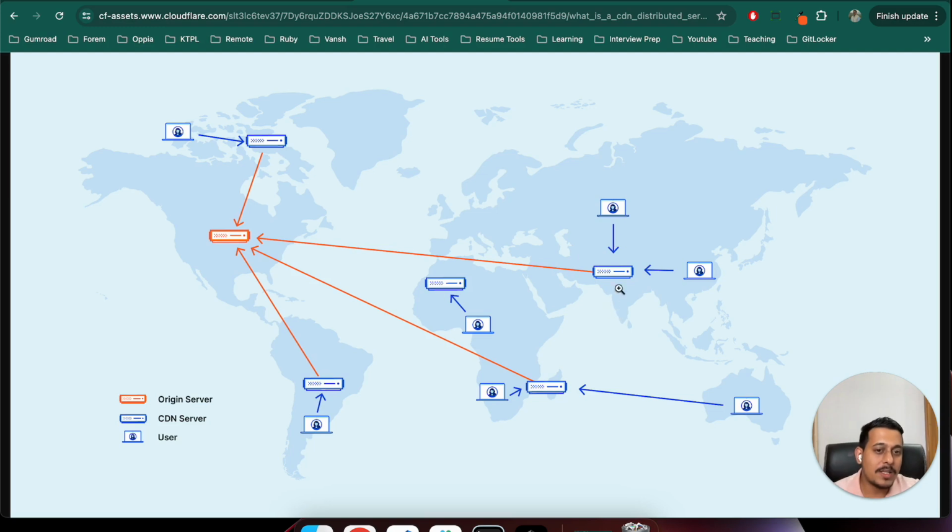Okay. And once I made the request, now my friend who is from Bangalore makes the same request. They won't have to go to the original server. They will just have to get it from the CDN and they can quickly access it. So now other users will get it quickly. Similarly, if someone is from South America, they won't make a request to India. They will make it to their CDN, and that CDN can make a request to the original server if they want to. So CDN makes sure that you get information from a server which is geographically near to you.